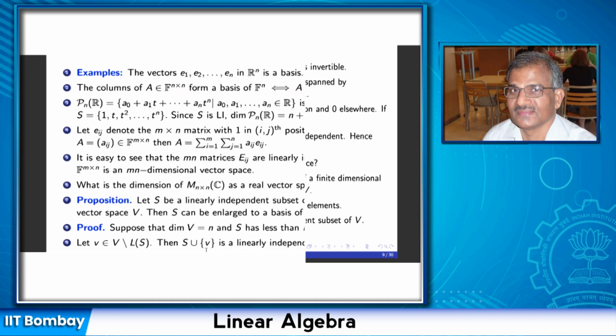Then its linear span will be the entire space, because if the linear span of n linearly independent elements is not the whole space, then I look at a vector in V outside the linear span of these n vectors, and that will give me n plus 1 linearly independent vectors. But that is not possible. The linear span of a set with n elements cannot have n plus 1 linearly independent elements. Therefore, any linearly independent subset of a finite dimensional vector space V can be enlarged to a basis of V.